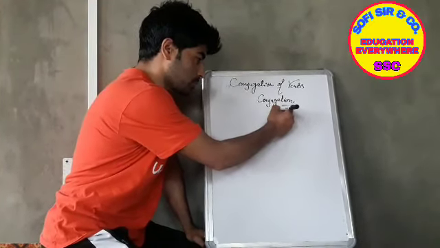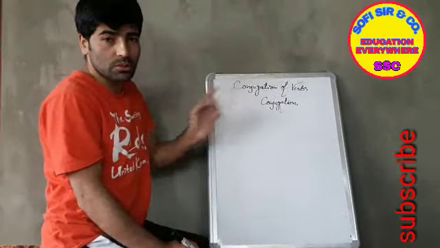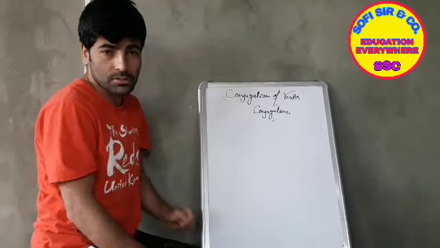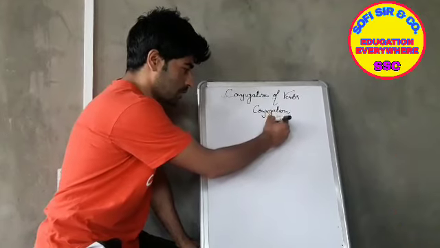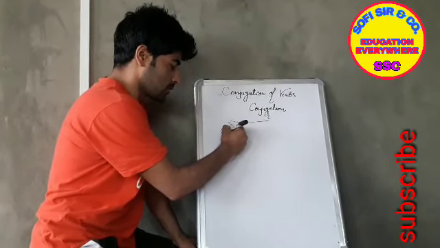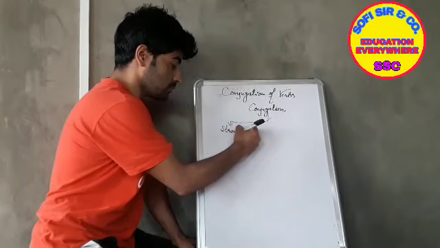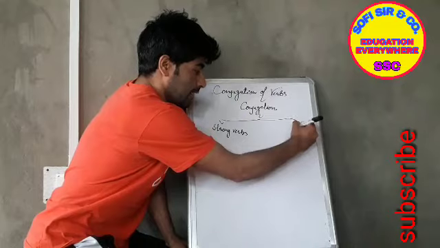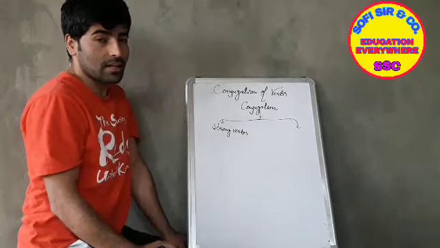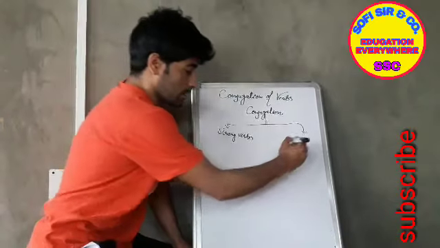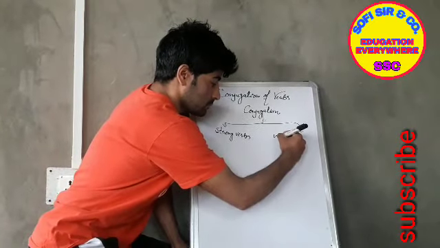Dear students, for the purpose of conjugation, verbs are classified into two groups. The first group is known as strong verbs. You can see it here. And the second group is weak verbs.